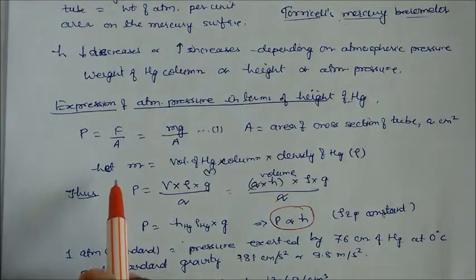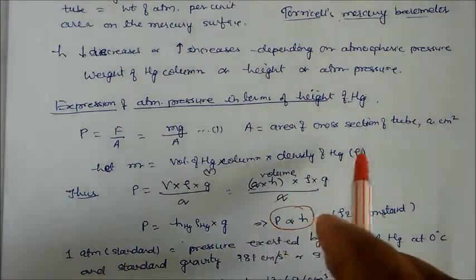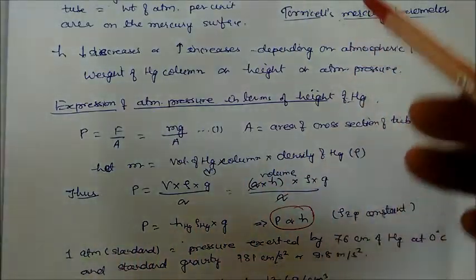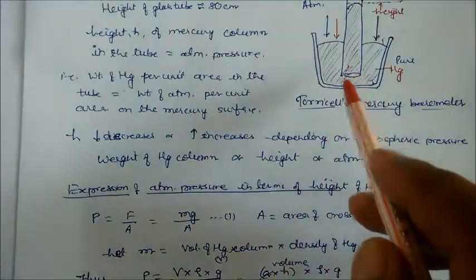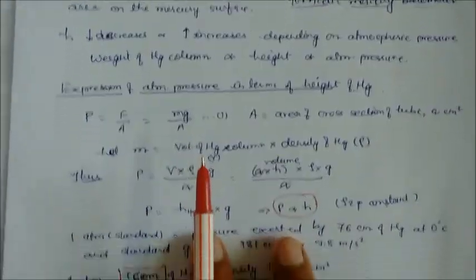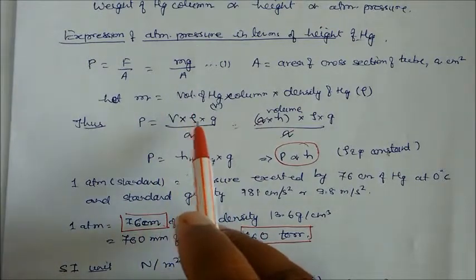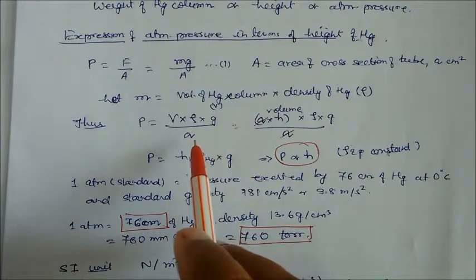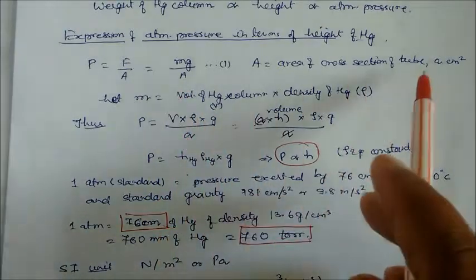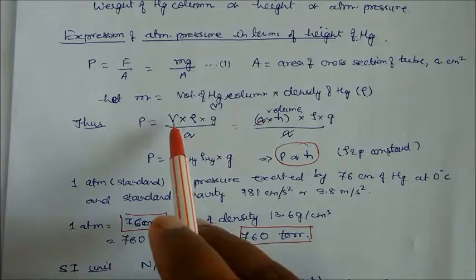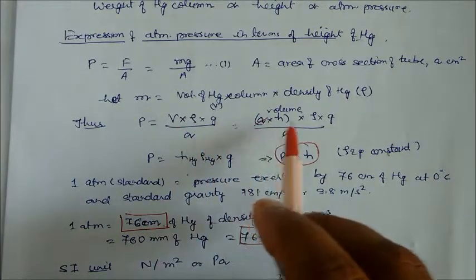Let us take m. m is the volume of the mercury column multiplied by the density of the mercury. We have seen this diagram: this is the volume of the mercury column, and this is the area of cross section. So we can write mg as volume times density times gravity, divided by area A. The volume is again written as area into height. So the area cancels, and you get h rho g.